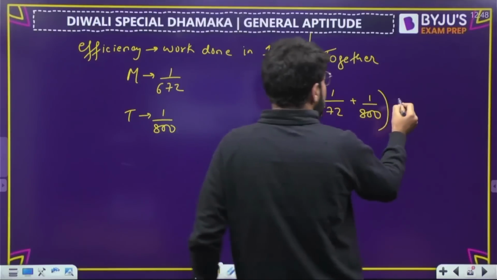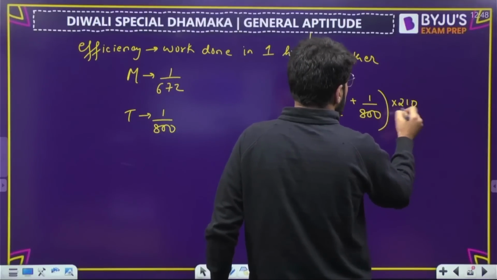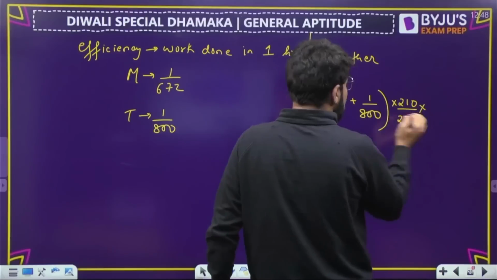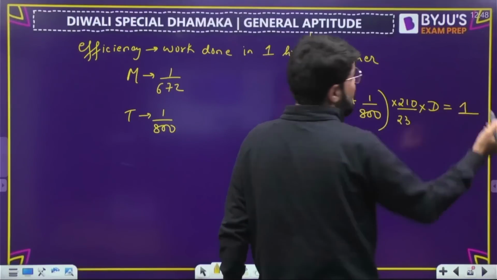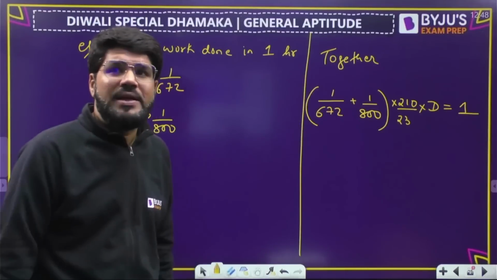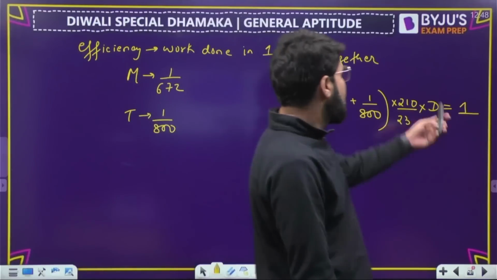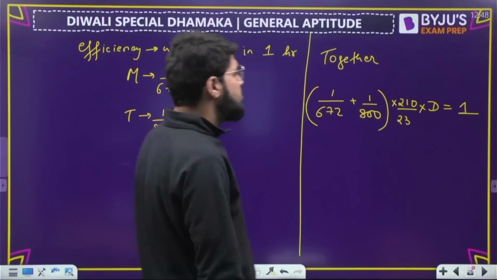So how many hours are they working? 210 by 23 per 1 day. For how many days? D days. And they complete the work. As I mentioned, complete work is taken as 1 unit. Get the value of D from here. That is what you need to simplify.